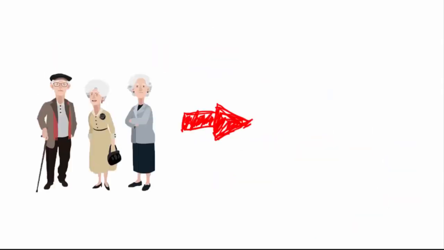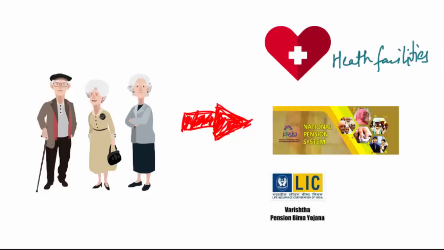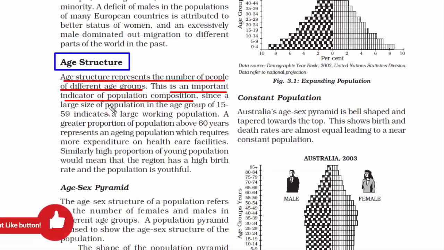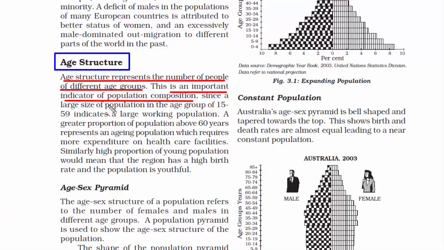Now, people above 60 years are the aging population, which requires more expenditure on healthcare facilities, pensions, etc. So by knowing the age structure, the government can allocate resources efficiently, both for the younger ones and the elders. Similarly, a high proportion of young population would mean that the region has a high birth rate and the population is youthful. Therefore, more schemes can be developed for this category of the population. This is how age structure plays an important role, which enables us to understand and compare data, which will then provide insights for better decision making.